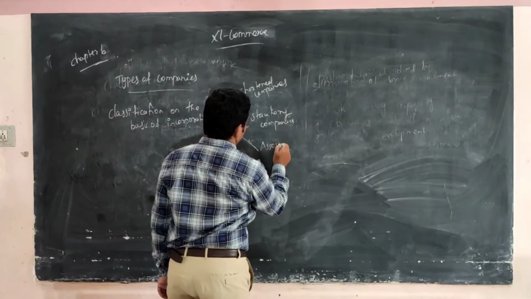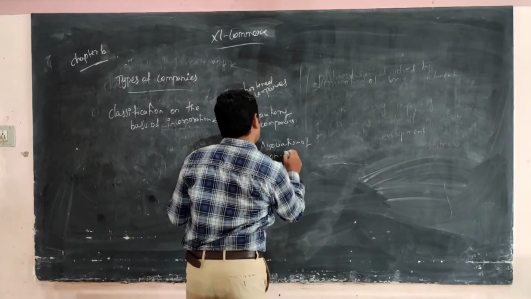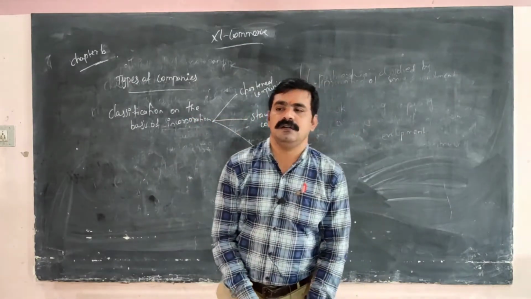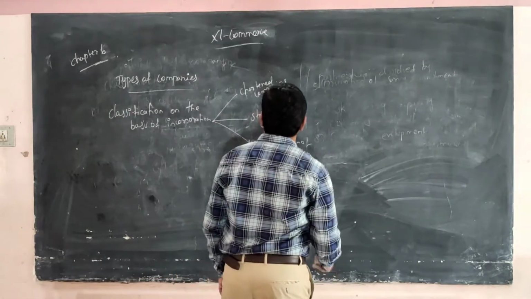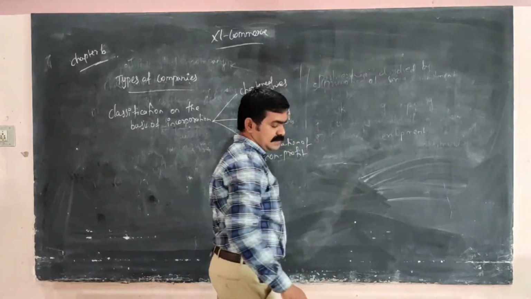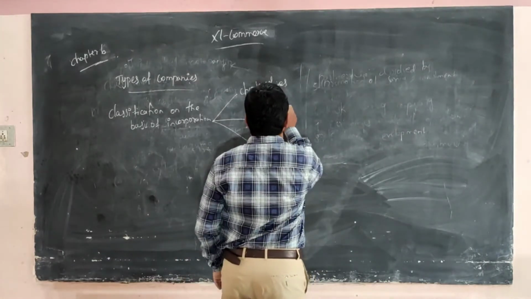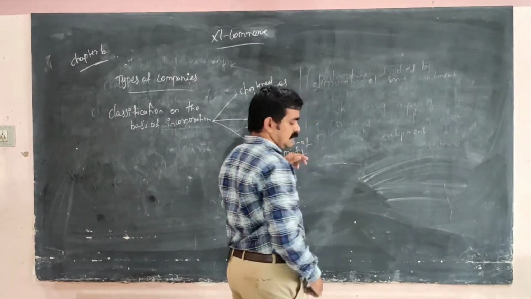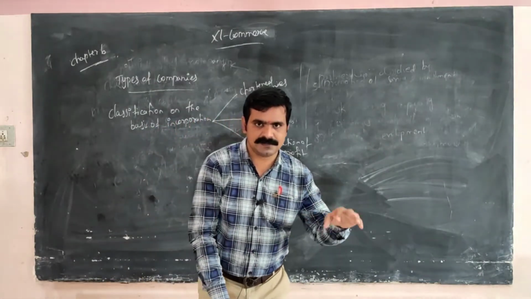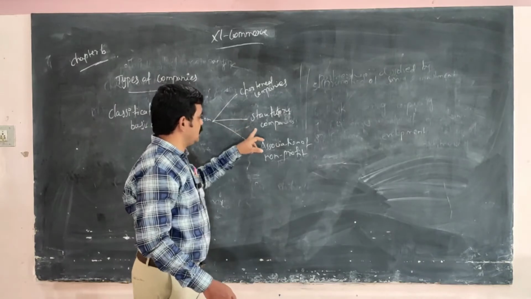The third is association of non-profit organization. Okay, on the basis of incorporation: chartered companies, statutory companies, and associations not for profit.